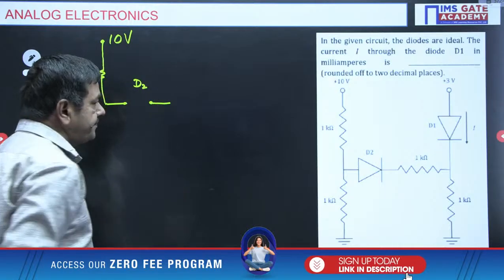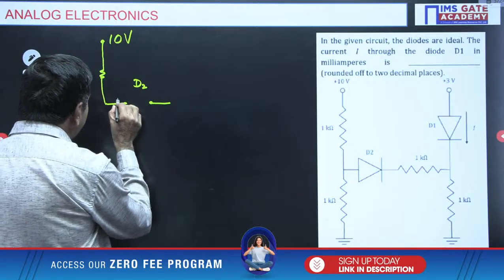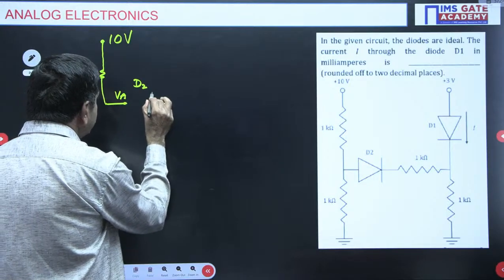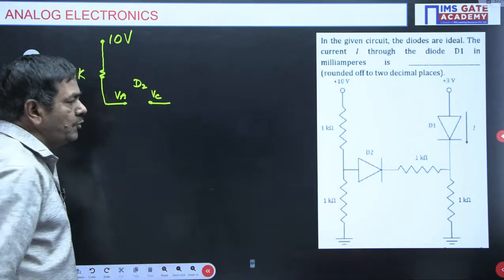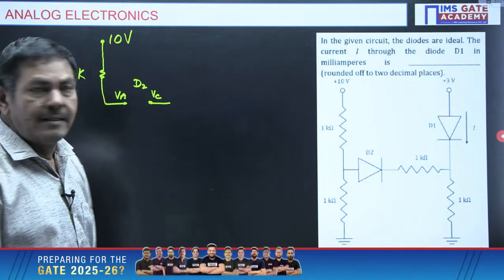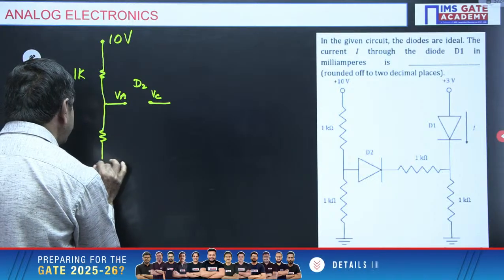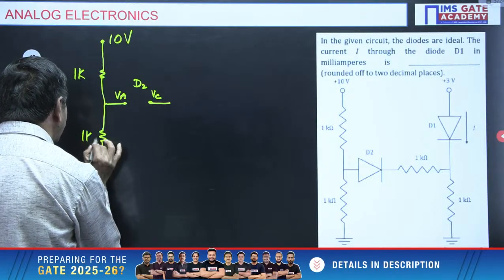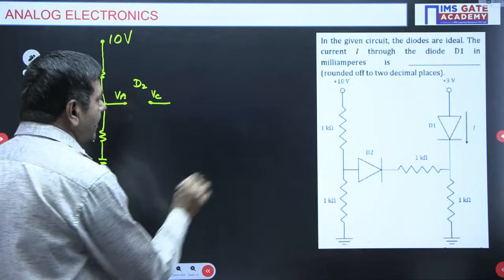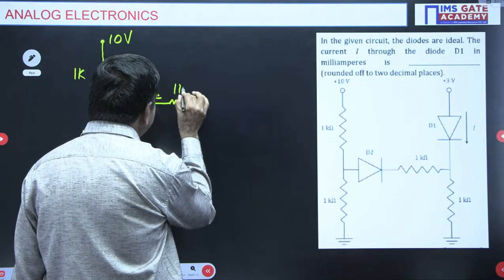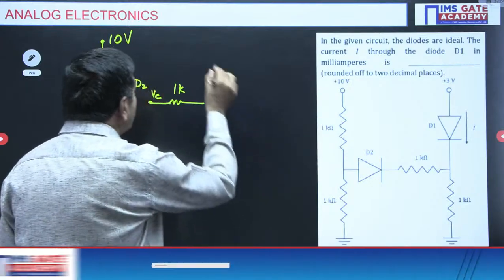Here at D2, this potential is nothing but the anode potential, and this potential is nothing but the cathode potential, you know very well. And the resistor is given as 1 kilo ohm. I will connect the 1 kilo ohm resistor here as it is. This diode is also open circuited.